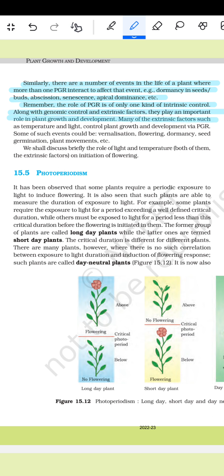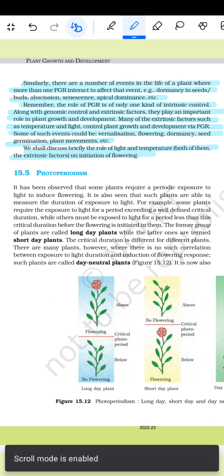development. Many of the extrinsic factors such as temperature and light control plant growth and development via the PGR. Some such events could be vernalization, flowering, dormancy, seed germination, plant movement, etc. Before, let us discuss briefly the role of light and temperature, both of them extrinsic factors, on inducing of